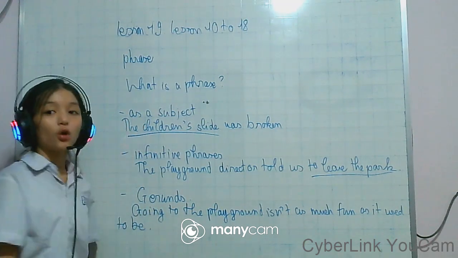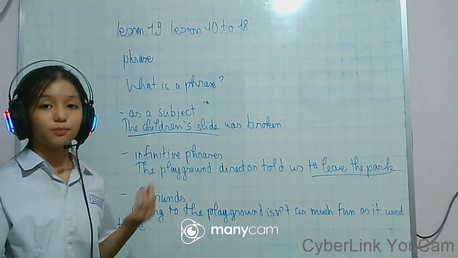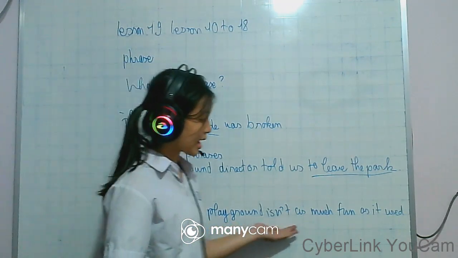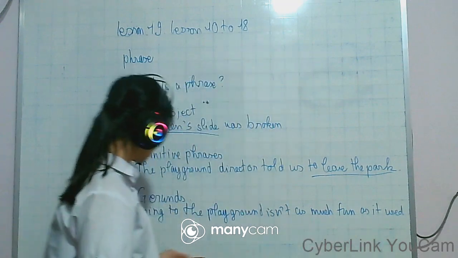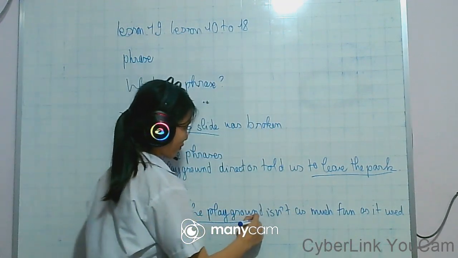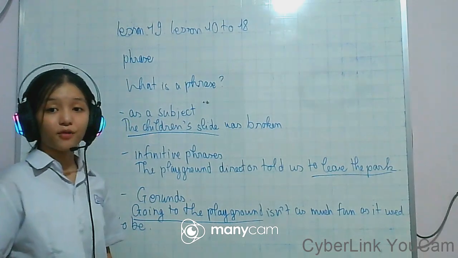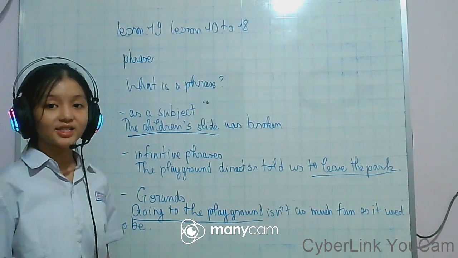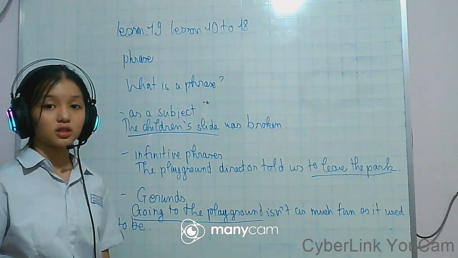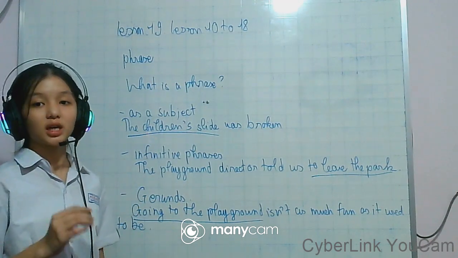With gerunds, we can begin a phrase with a gerund. For example, going to the playground isn't as much fun as it used to be. We have going to the playground. This is called a phrase, and it begins with going. Going is a gerund, so we can use a gerund to begin a phrase.